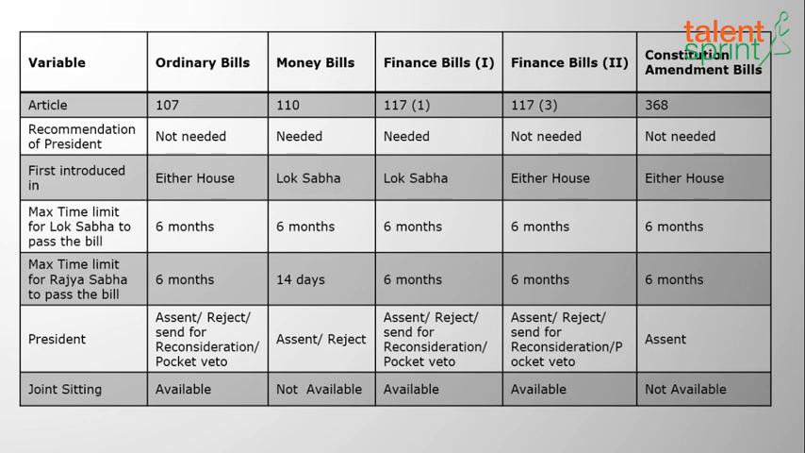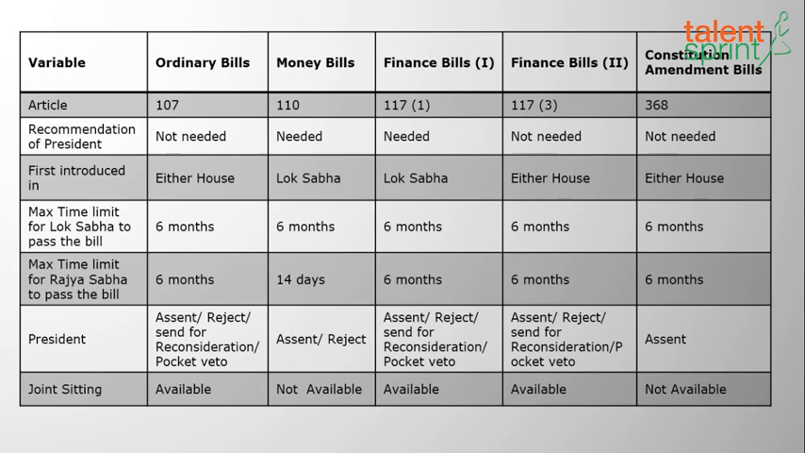Coming to the presidential options. What are the options available for different bills for the President? For ordinary bills, finance bills type 1 and finance bills type 2, he has 4 options. He can say yes to the bill, he can reject the bill, he can send it back to the houses for reconsideration, and he can keep the bill in his pocket. What do you mean by keeping the bill in his pocket? That means he will not take any action. There is no time limit for the President to give his signature for any bill.